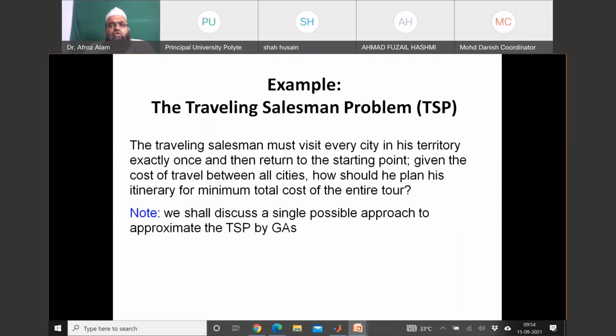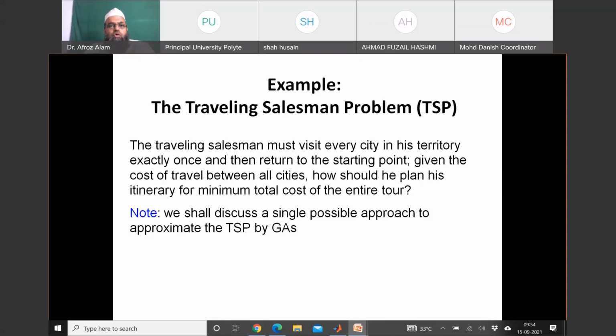So if someone asks you that, tell me the total cost of this plan, this tour, I want to travel all the airports and return to the original airport from where I will start. But my cost of travel should be the minimum of all the tours, feasible tours.